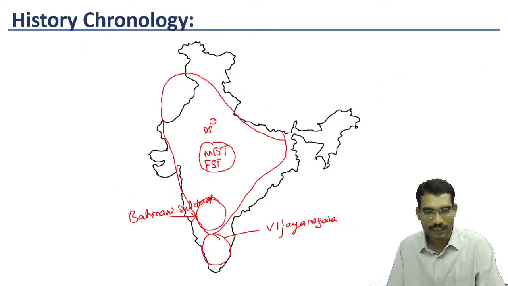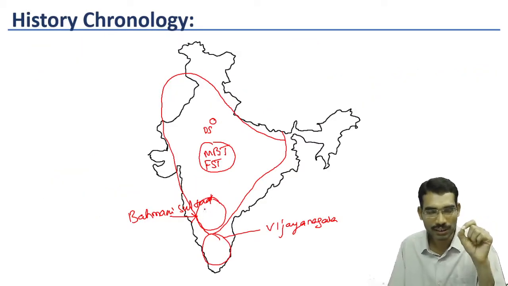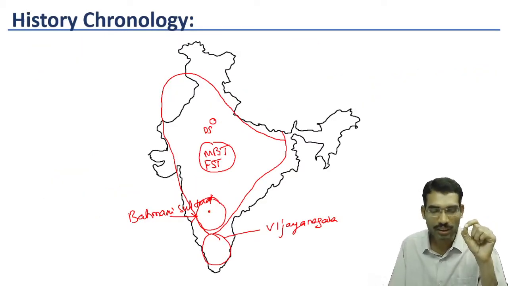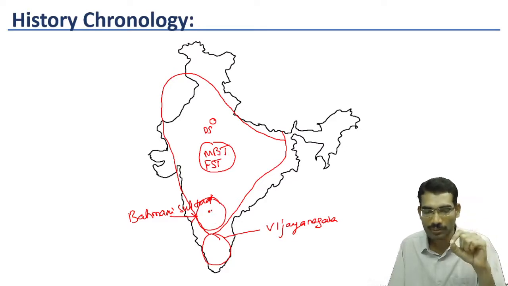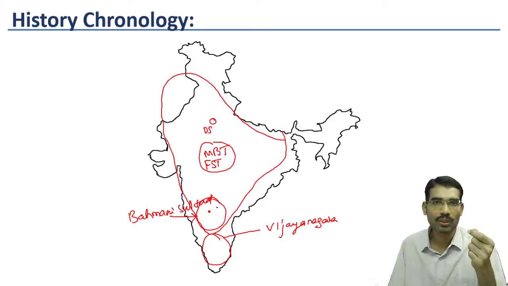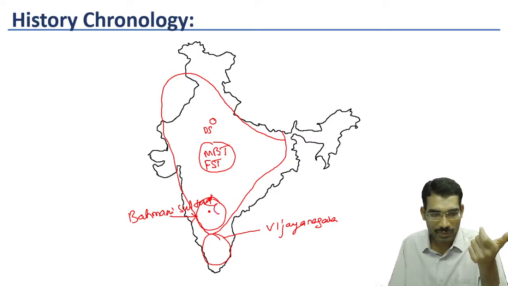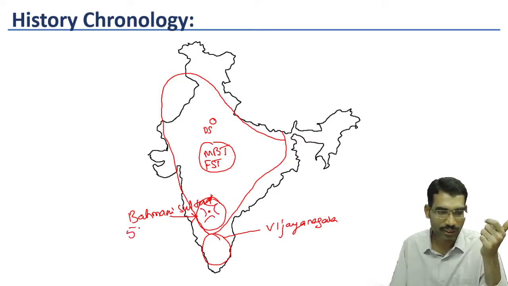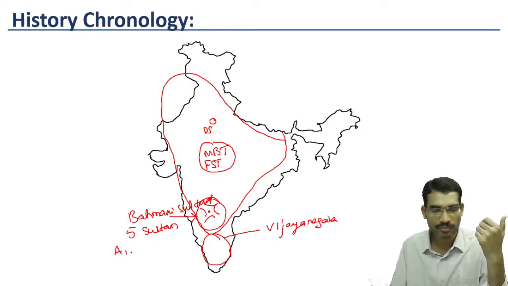As long as the Bahmani Sultanate's central administration was strong, they could capture a large area. But after some time, the Bahmani Sultanate also weakened. They once again split into five different sultanates. They are called Ahmadnagar, Bijapur, Berar, Bidar.